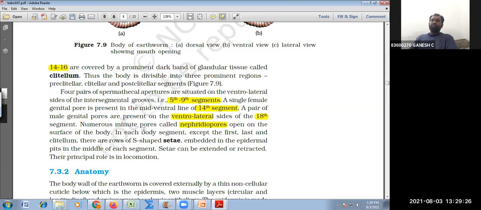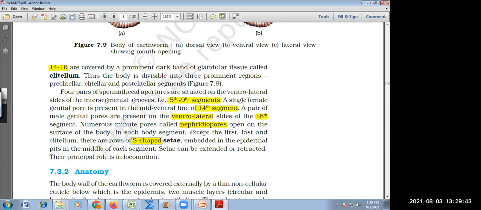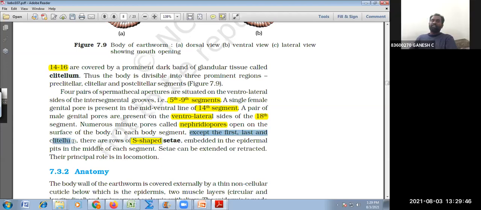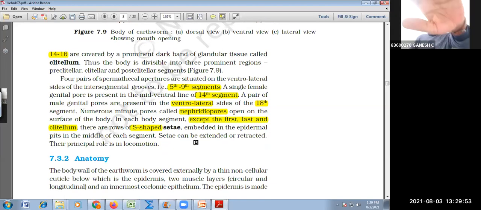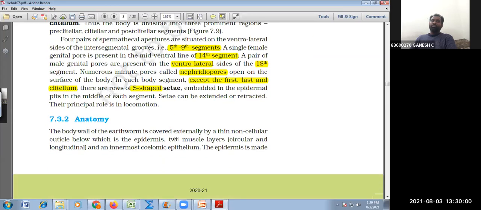The excretory structure of the earthworm is the nephridia, and their locomotion is carried out by the longitudinal and circular muscles. Along with that, they have S-shaped chitinous locomotory structures called setae. Setae are present throughout the length of the body except for the first, last, and clitellum segments. Setae can stretch or retract, helping in locomotion.